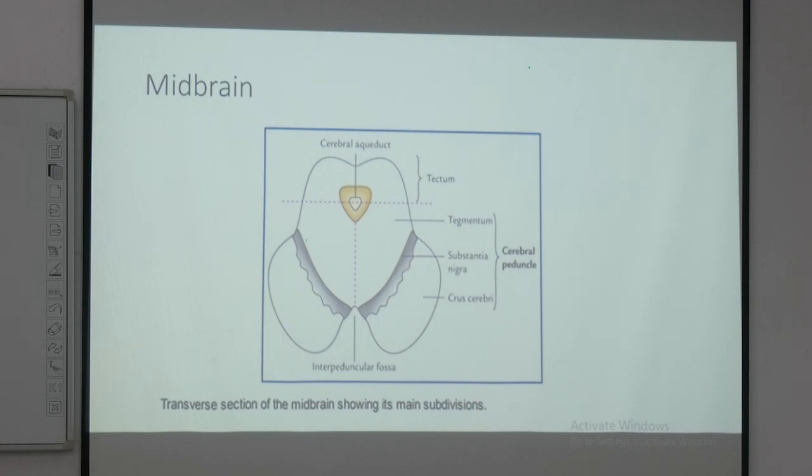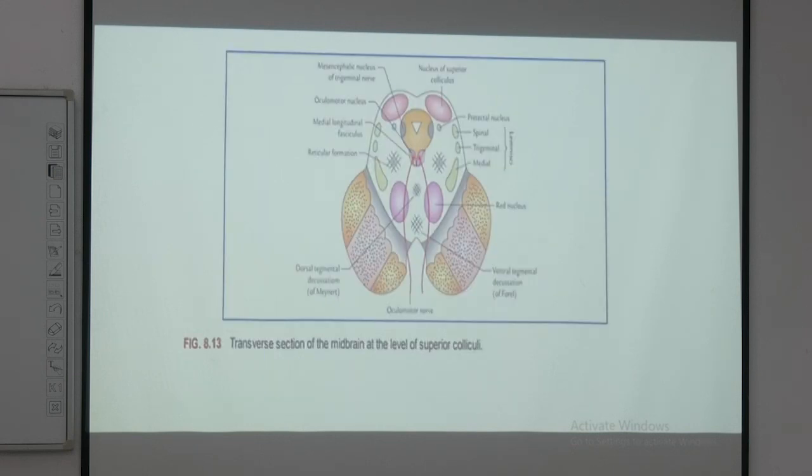Again, as I am mentioning, the basal nuclei are not only placed inside the cerebrum, they are scattered from the telencephalon, the brain itself, to the brainstem as well. Coming from this region, you are going to study the different sections of the midbrain. This will be covered in the next lecture.